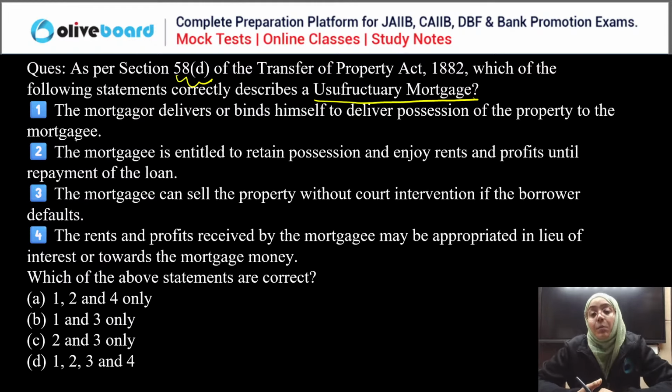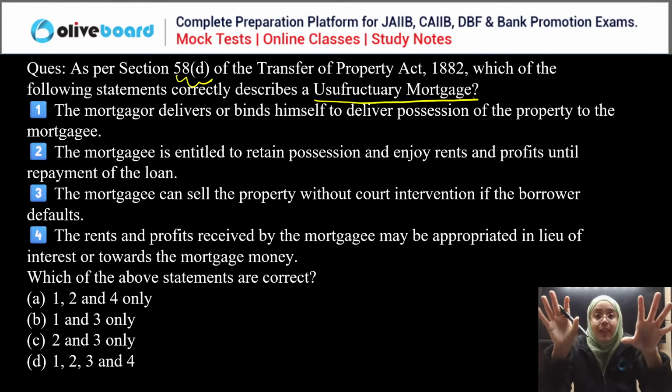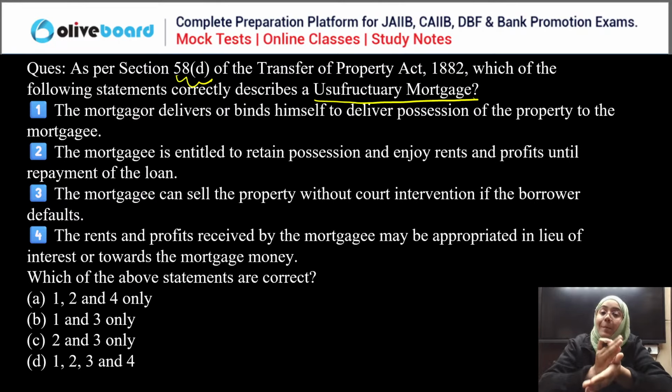Usufructuary mortgage. I have given you the example in the class also. I have an apple garden and I have secured a loan for that apple garden. So I have to deliver the possession of this apple garden to the bank. The bank has all the right to collect the rent and profit from the selling of the apples until my principal and interest amount is recovered. And once my complete loan is covered, the bank has to return the possession of that particular immovable property to me. That is called a usufructuary mortgage.